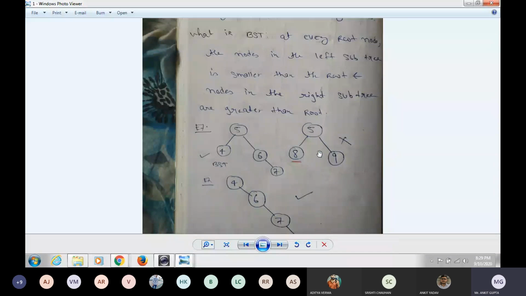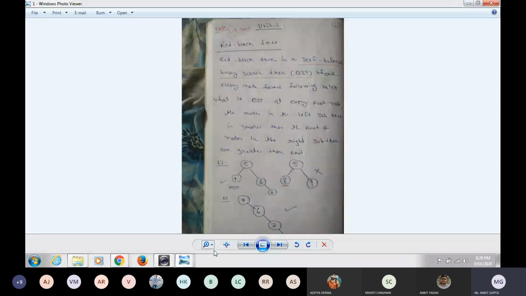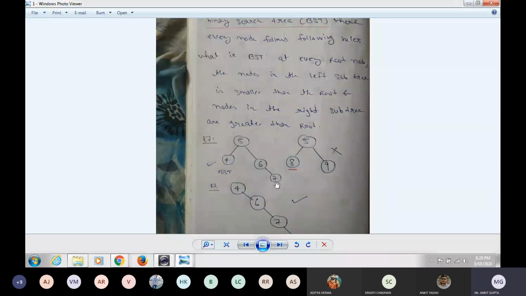In our BST properties, the left nodes can also be equal to the root, so they should be equal to or less than the root, and the nodes on the right should be equal to or greater than the root. Then we can say that it is a BST. Now the third example is 4, 6, 7 and 9. It is also a BST because the right side nodes are greater: 4, right side 6, right side 7 and 9.